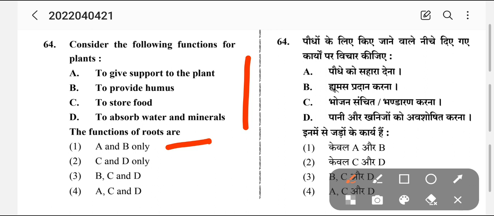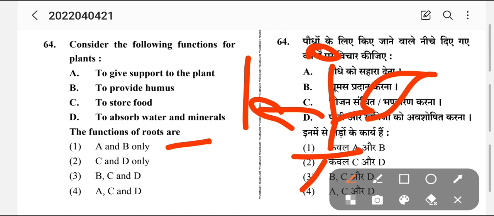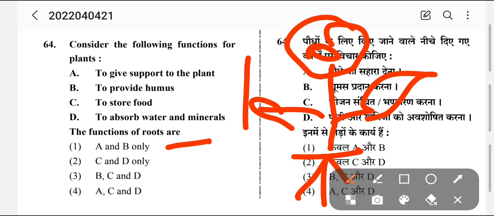We'll see. To give support to the plant: suppose this is a plant, so the first option is to give support. Support is basically the role of the stem to support the plant, so this may or may not be correct. To give humus: yes, plants absorb humus.